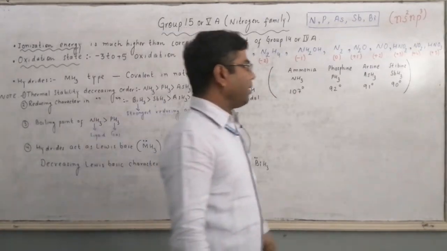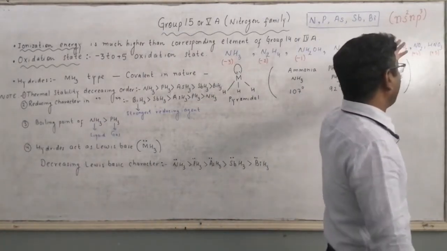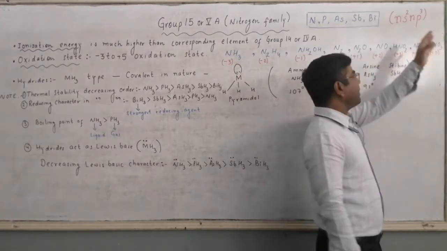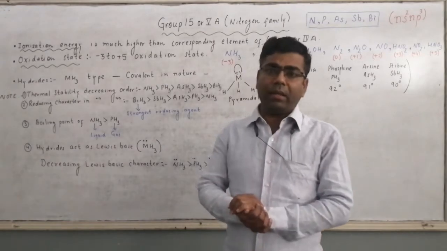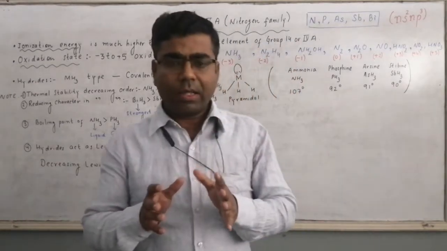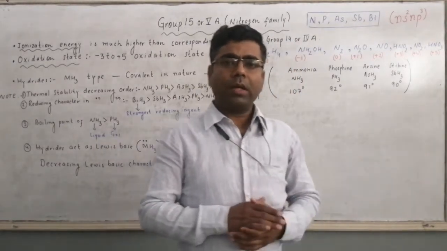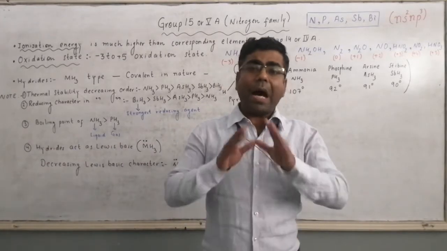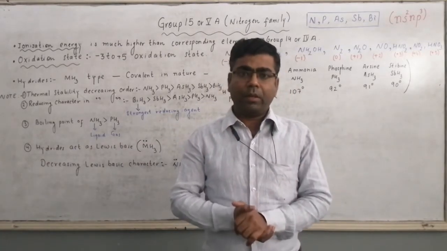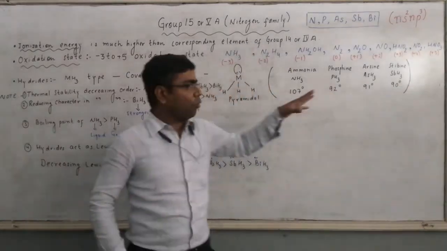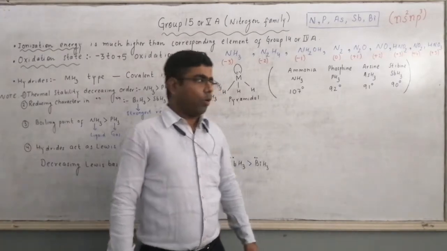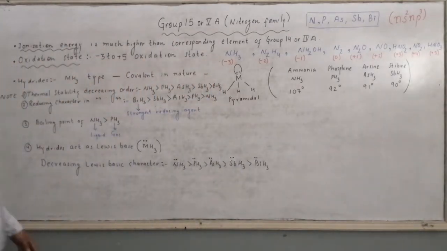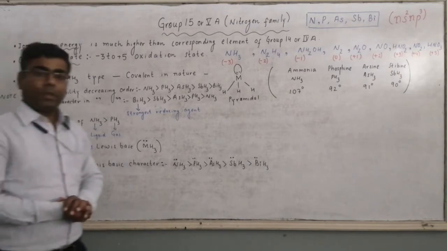And here the general outermost electronic configuration for all the elements is ns2np3. There are two electrons in the outermost s subshell, and there are 3 electrons in the outermost p subshell. So for all the members, the general outermost electronic configuration will be ns2np3. Now let's start with point number 1, that is ionization energy.